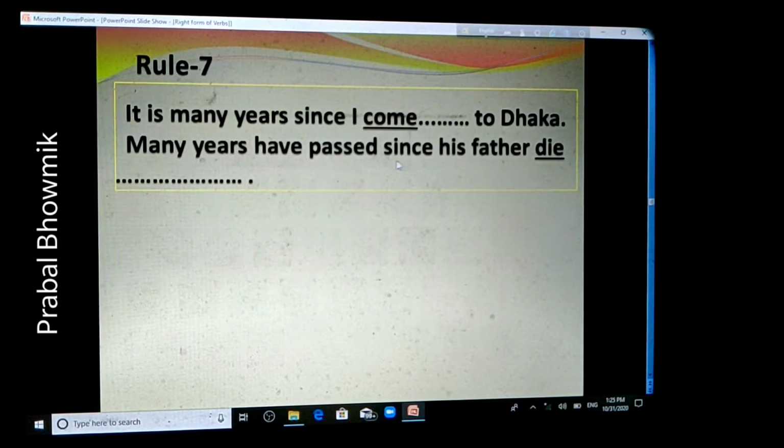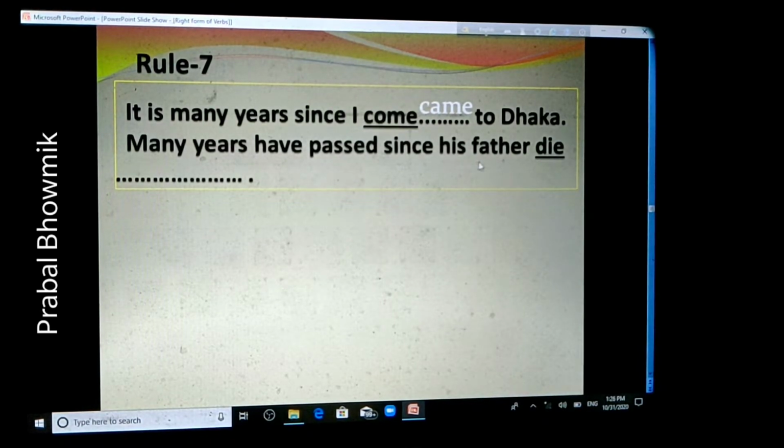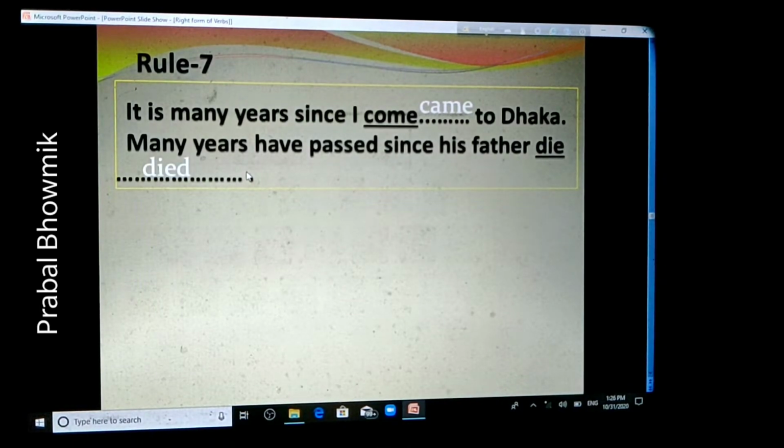So, what should be the right form of come and die? First sentence, "It is many years since I come to Dhaka." The right form of come is here, came. And in the second sentence, "Many years have passed since his father died." The right form of die should be died here.